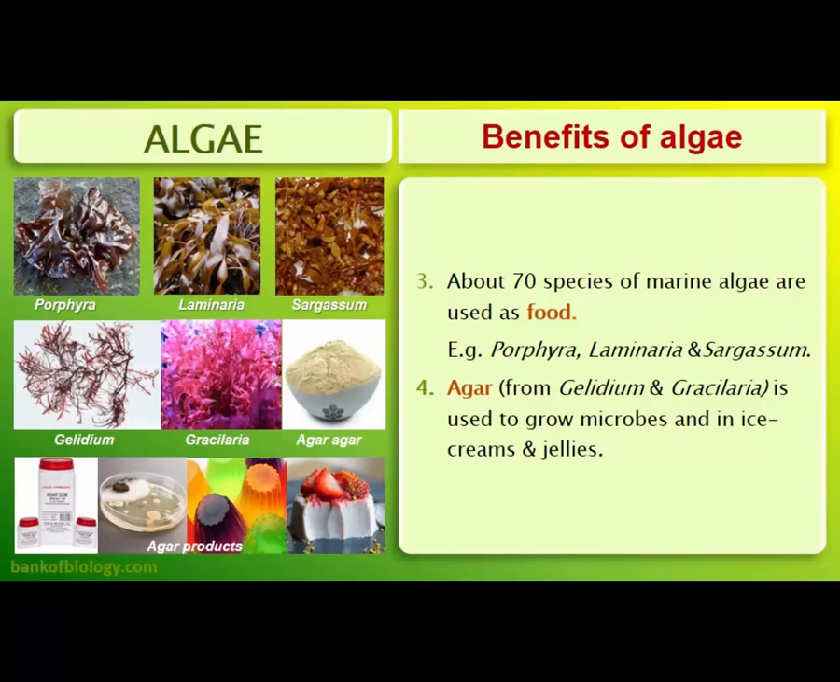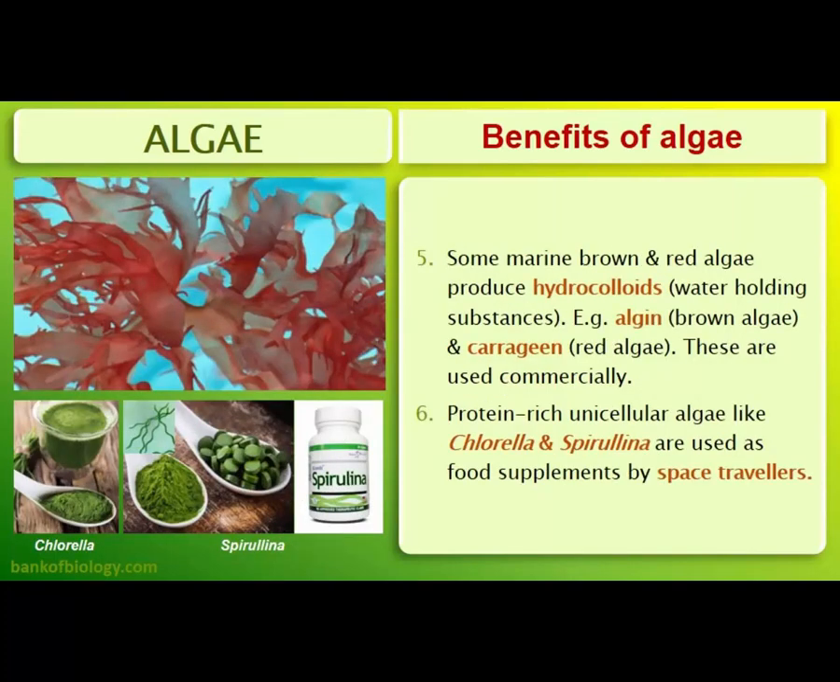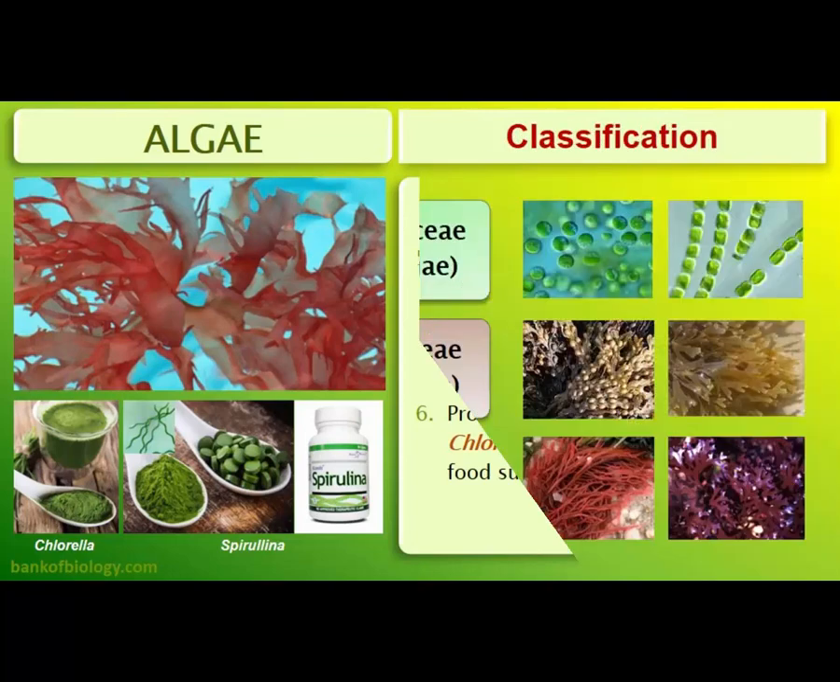Even in the form of agar, it is considered a primary ingredient in the laboratory, as it is used for growing microbes and in the preparation of ice cream and jellies. Some marine brown and red algae produce hydrocolloids like algin and carrageenan, which are used commercially for preparation of paints and colors, while protein-rich unicellular algae like chlorella and spirulina are used as food supplements by space travelers. Now the classification of the algae.